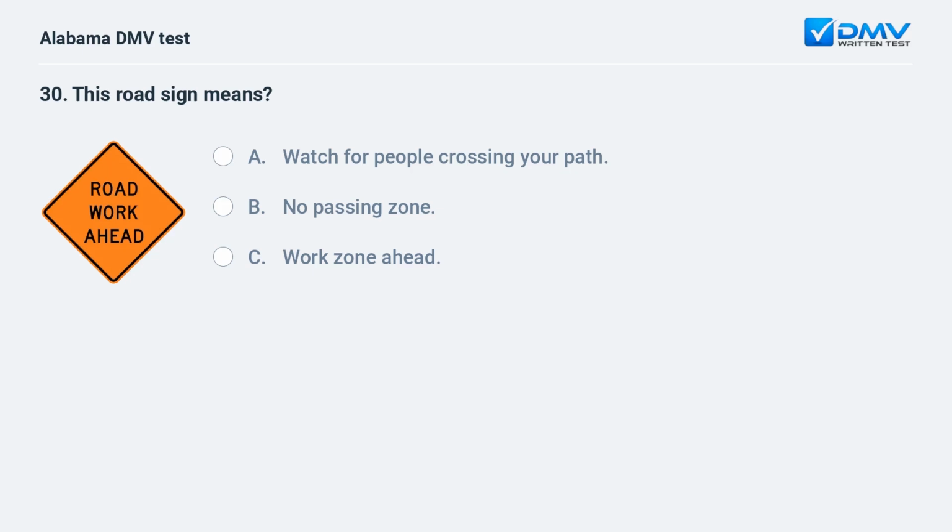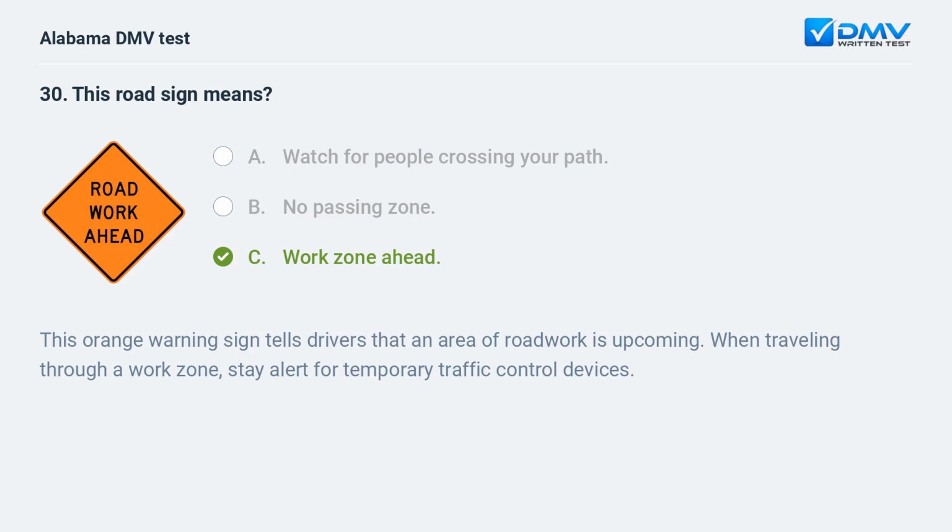This road sign means: A. Watch for people crossing your path. B. No passing zone. C. Work zone ahead. C. Work zone ahead. This orange warning sign tells drivers that an area of roadwork is upcoming. When traveling through a work zone, stay alert for temporary traffic control devices.